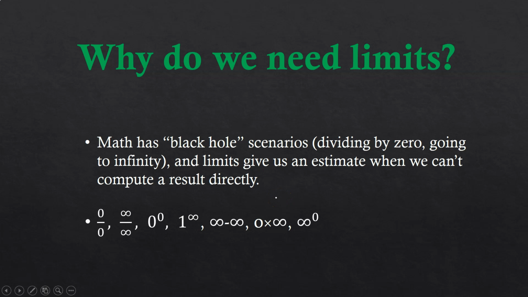So anything that we can't define in mathematics is called an indeterminate form, and majorly there are 7 indeterminate forms in mathematics. The first one is 0 by 0, infinity by infinity, 0 raised to 0, 1 raised to infinity, infinity minus infinity, 0 into infinity, and infinity raised to 0. In these cases, suppose 0 by 0, in mathematics 0 by 0 does not mean anything. It's a meaningless quantity. So likewise, all the 7 are meaningless quantities. They don't have any meaning in mathematics.